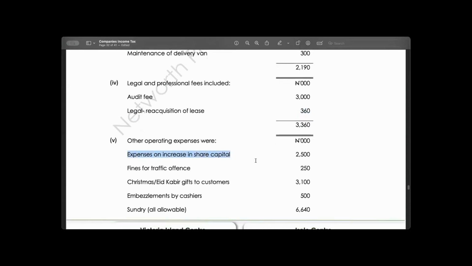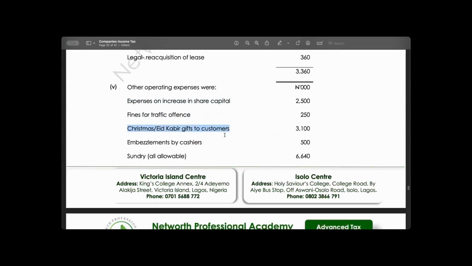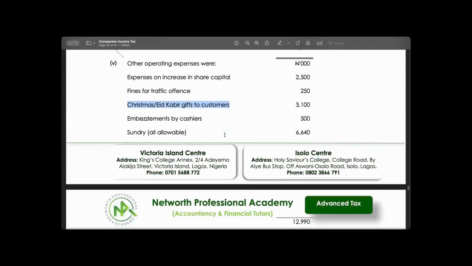Expenses in increase of share capital, allow or not allow? Not allowed. Fines for traffic offense, allow or not allow? Not allowed. Christmas gifts to customer. Allowed.